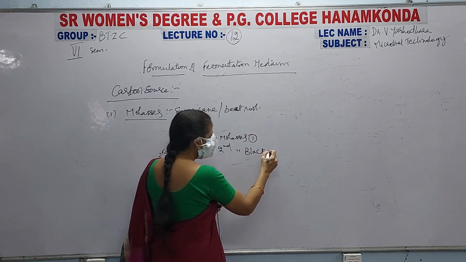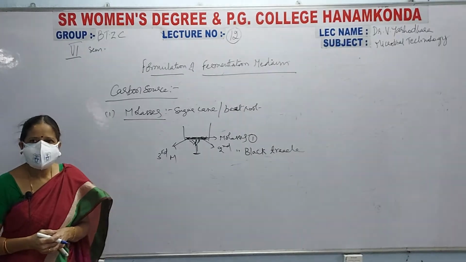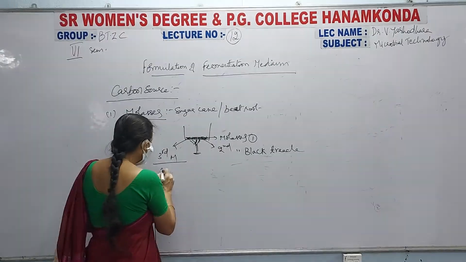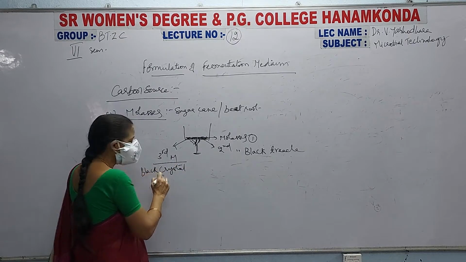So it is also known as black treacle. This is also known as black treacle. And the third one is that it transforms into crystal form. That is, black crystal forms are produced.